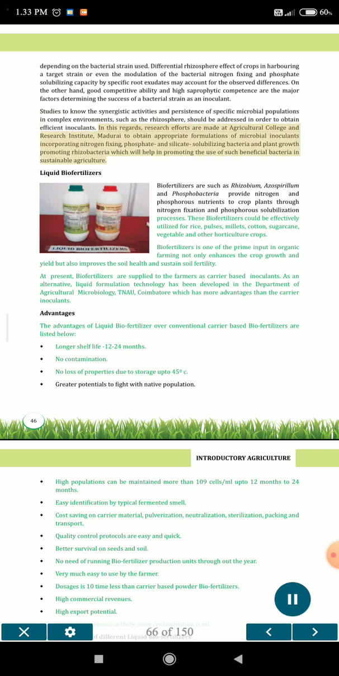In this regard, research efforts are made at Agricultural College and Research Institute, Madurai to obtain appropriate formulations of microbial inoculants incorporating nitrogen fixing, phosphate and silicate solubilizing bacteria and plant growth promoting rhizobacteria, which will help in promoting the use of such beneficial bacteria in sustainable agriculture.